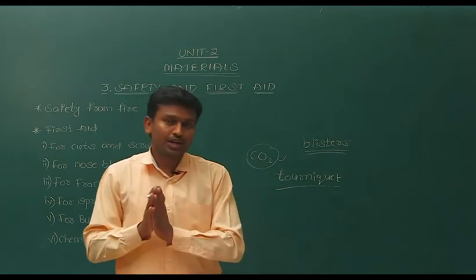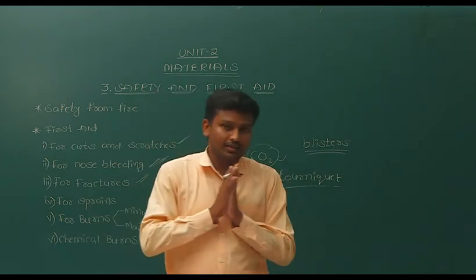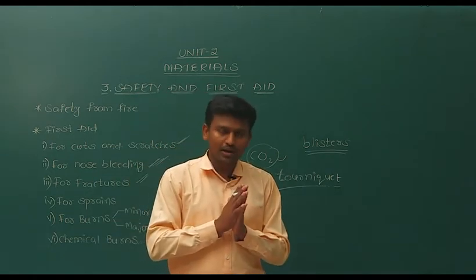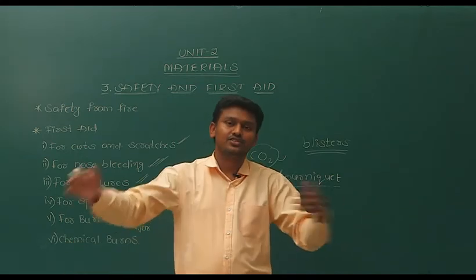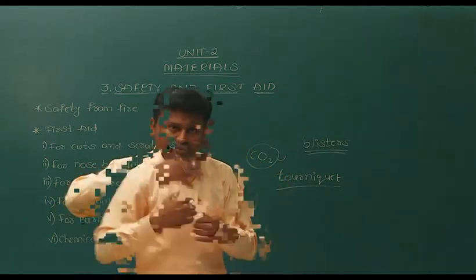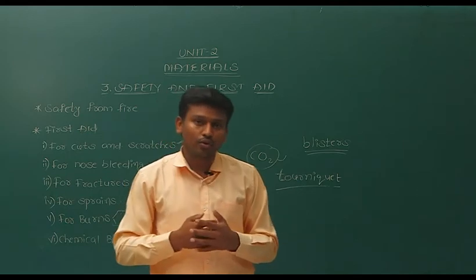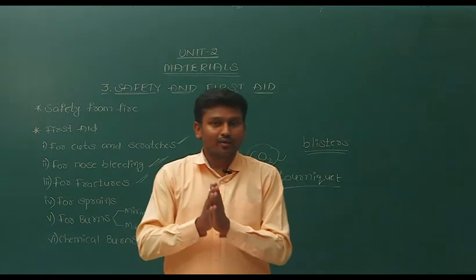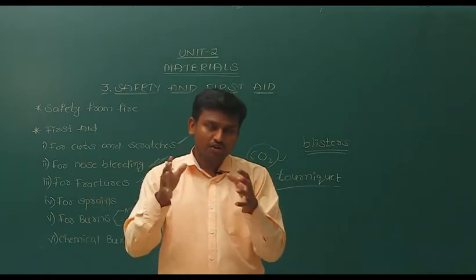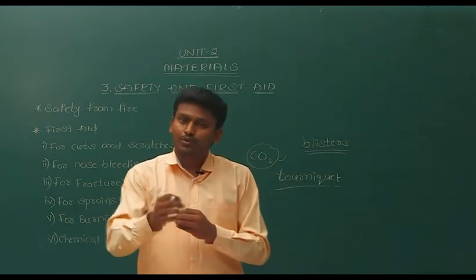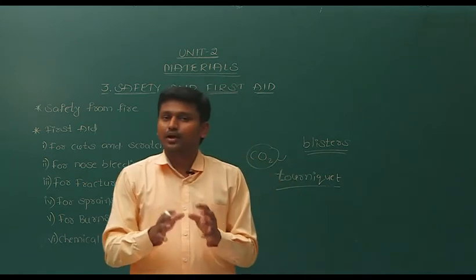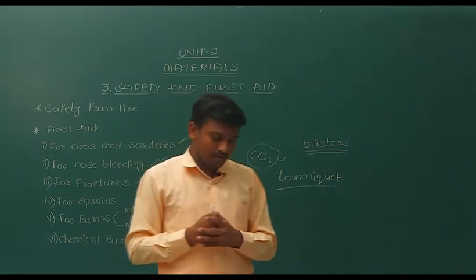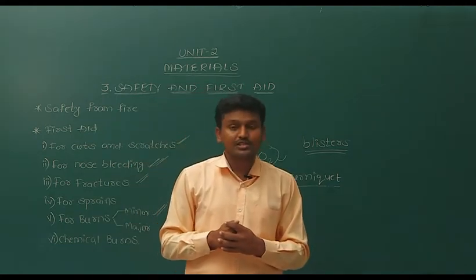Instead of doing it that way, we can rescue him in another way. How? Just take a thin blanket and wrap it around him, and then ask him to roll on the floor with the blanket. With that, what happens? We can break the supply of oxygen, and so we can put out the fire. So this is the first aid method that we can use to rescue people in case of major burns.